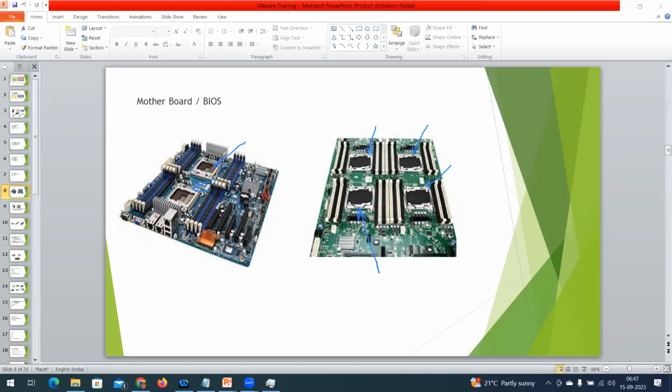So in this virtualization layer, we need to understand a socket. What is a socket? And one more thing, what is a slot? For what purpose are we going to use it? These are the RAM slots.